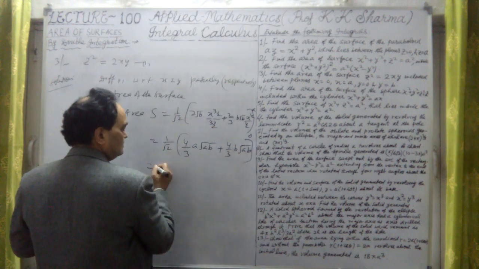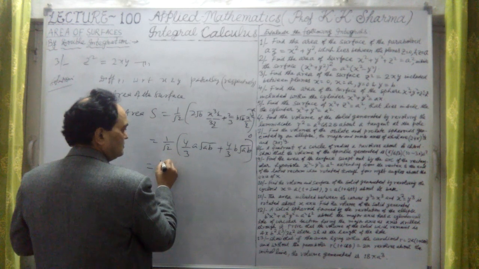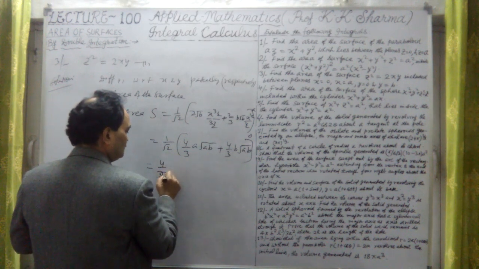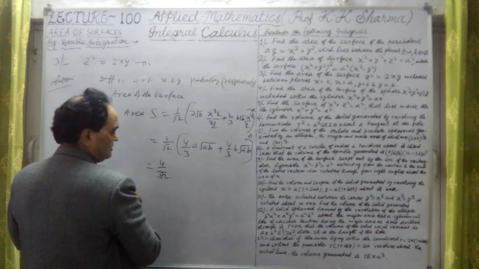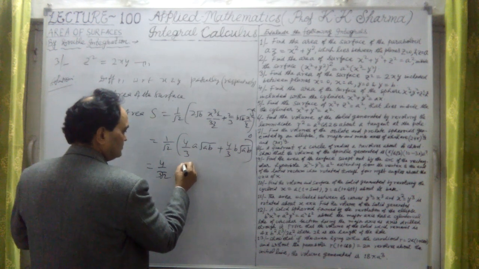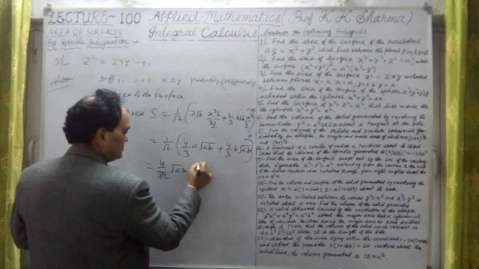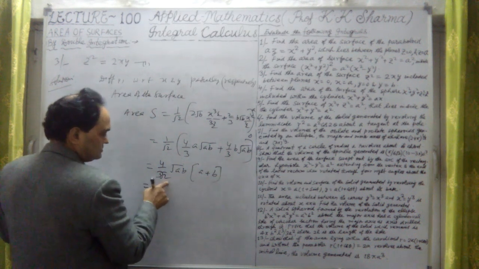If I take 4 by 3 out and under root ab also out, it is 4 by 3 root 2, or I'll just write 2 root 2 upon 3. Let me first write it as under root ab common, it will be now a plus b in the bracket. It is now under root 2.